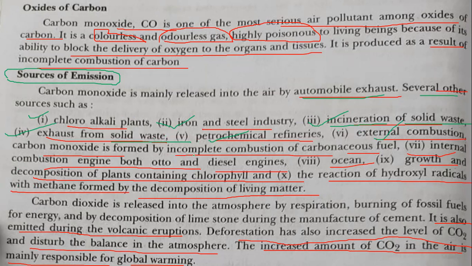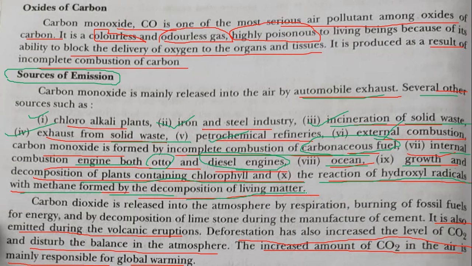Carbon monoxide is formed by incomplete combustion of carbonaceous fuel, fuel with a high carbon content. If its combustion remains incomplete, carbon monoxide is liberated in large quantity. Internal combustion engines, both petrol and diesel engines, cause the liberation of carbon monoxide to a large extent. Then oceans, growth and decomposition of plants containing chlorophyll, and the reaction of hydroxy radicals with the methane formed by decomposition of living matter.